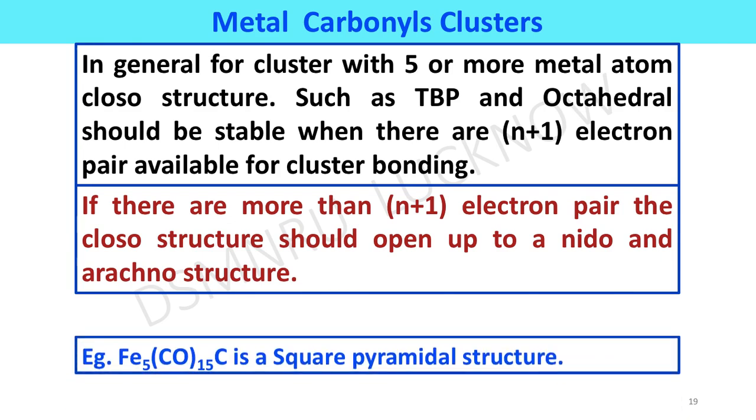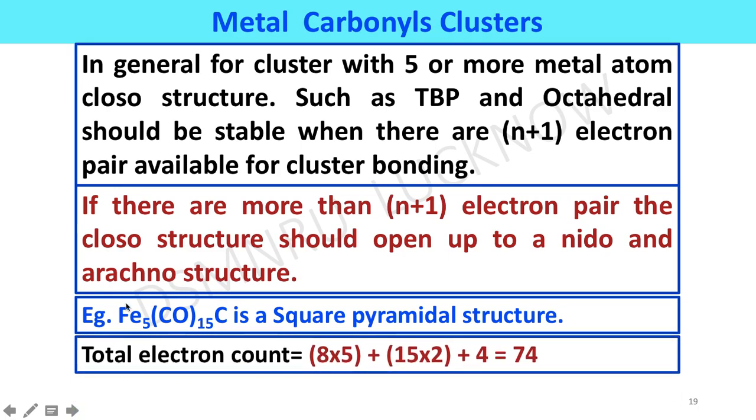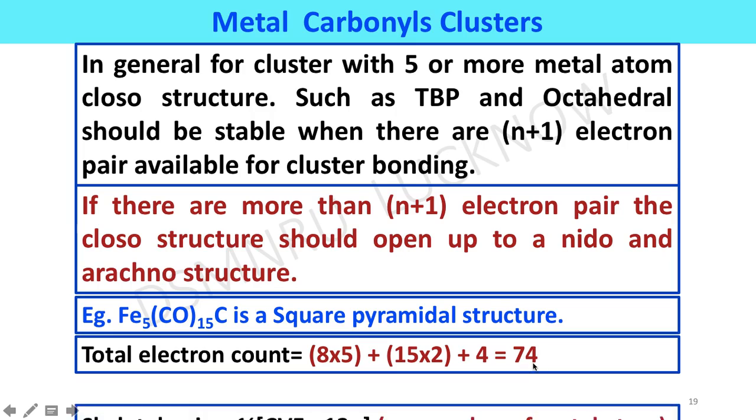arachno structure. Example, Fe5(CO)15C is a square pyramidal structure. The total electron count we will calculate here: 8 into 5, because iron belongs to the 8th group, so in the valence shell it has 8 electrons. Carbonyl will contribute 2 electrons, so 15 into 2, and carbon contributes 4 electrons. So the total cluster valence electron count is 74.